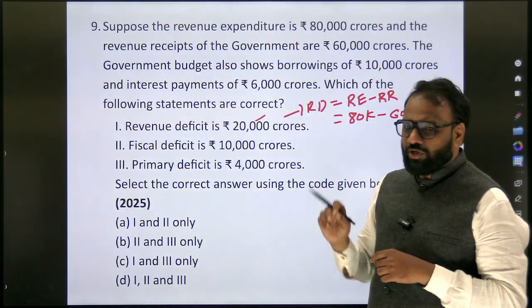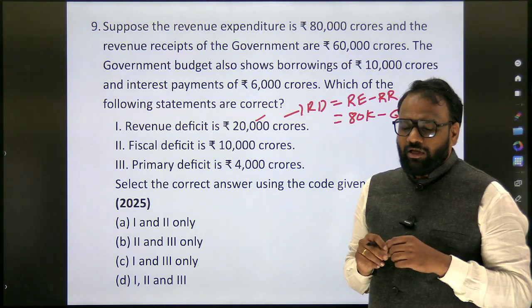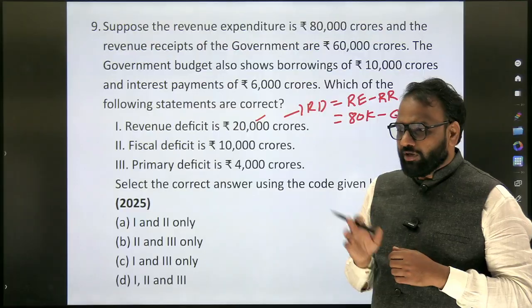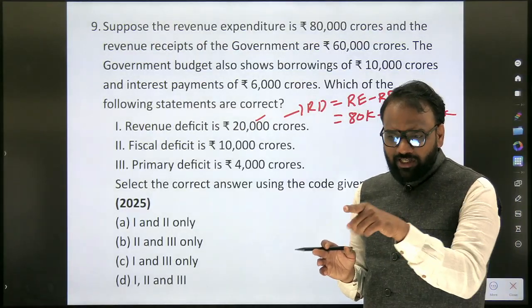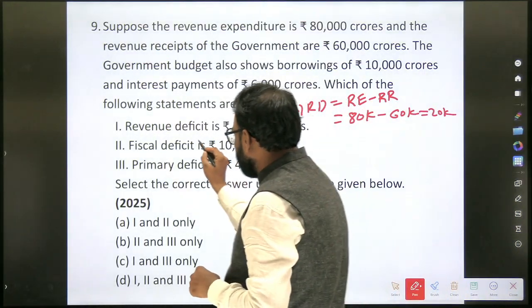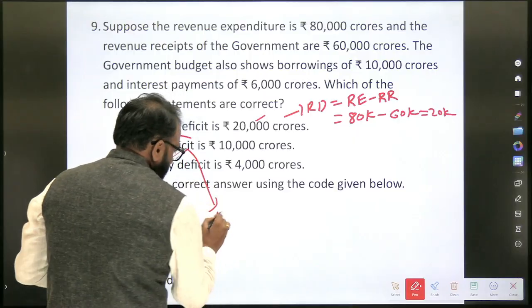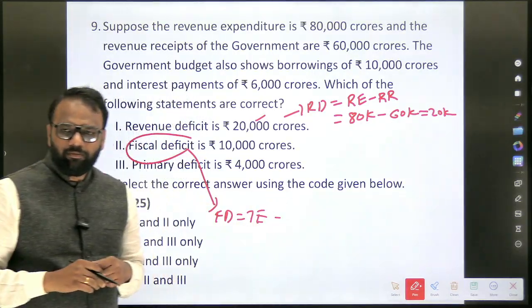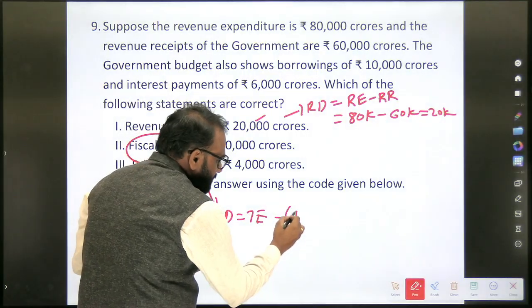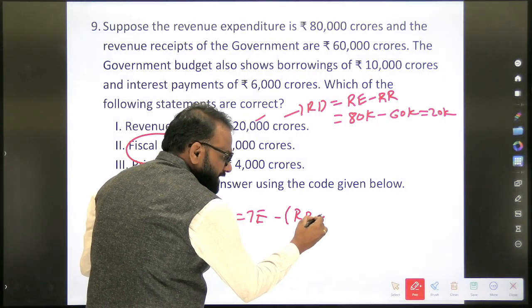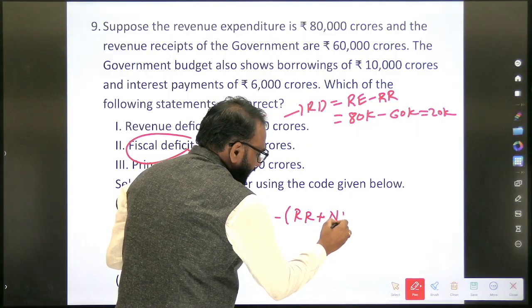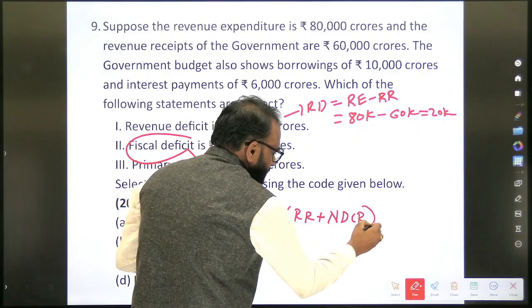Fiscal deficit is 10,000 crore. So here the trick exists. Because when you start referring to other sources, they have not given that clarity. But the previous year notes also, this year notes also, we have that clarity. What is the formula for fiscal deficit? Total expenditure minus revenue receipts plus non-debt capital receipts.